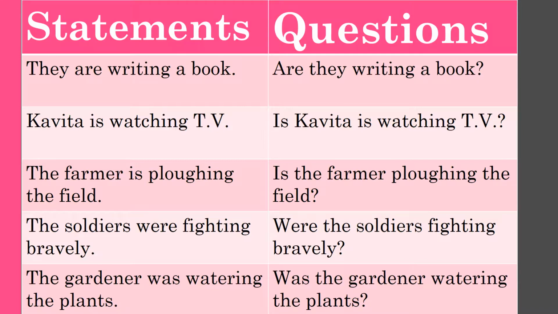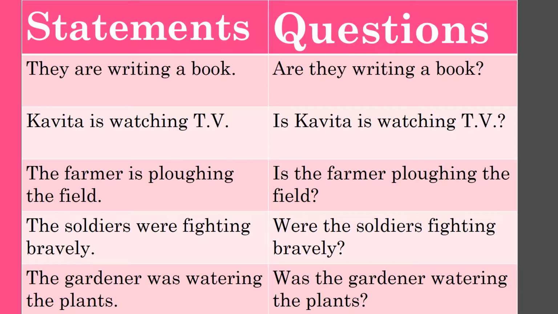Kavita is watching TV is again an example of present continuous tense. This is a statement, and interrogative sentence for this will be: is, then subject Kavita, and then ing form of the verb, watching TV, and question mark.